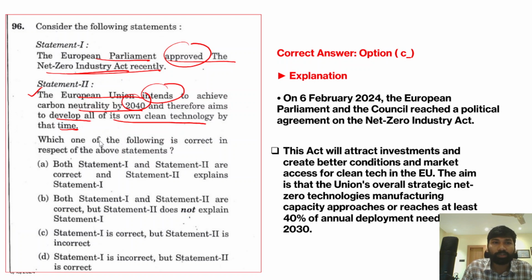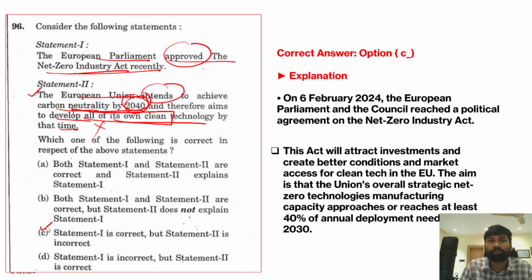Now when we talk about statement 2, the European Union intends to achieve carbon neutrality by 2040. Yes, they want to achieve carbon neutrality by 2040. And therefore they aim to develop all of its own clean technology. No, that is an absolutely incorrect statement. They don't want to develop all of their own technology, and that is technically not possible also.